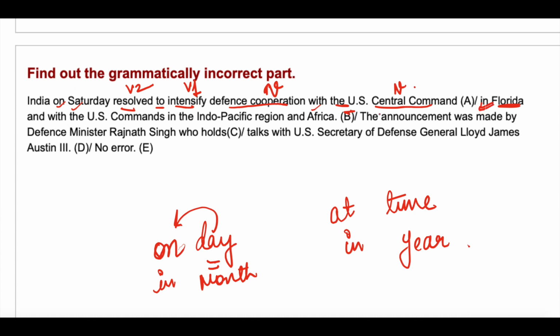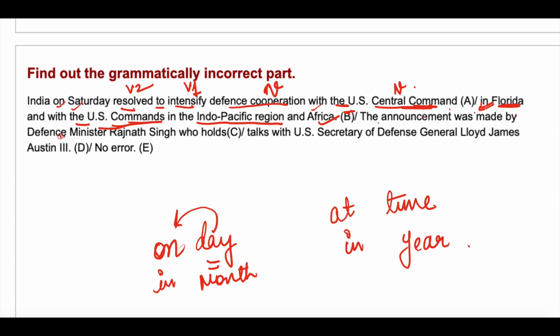And with whom? With the US, and with the US commands. Where? In the Indo-Pacific region and Africa. Okay, the announcement was made by. Now what is the act here? What is the job? The action was the making of the announcement.